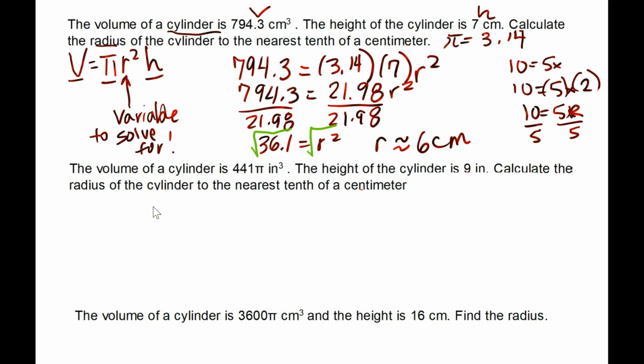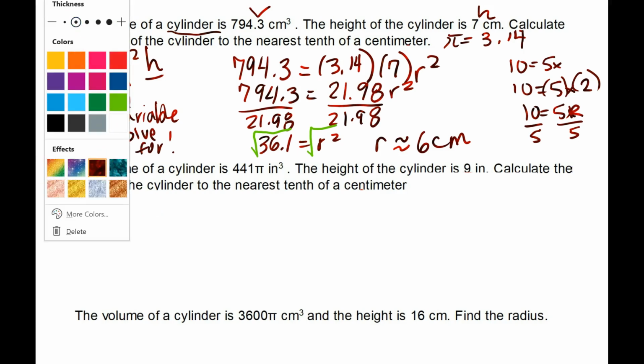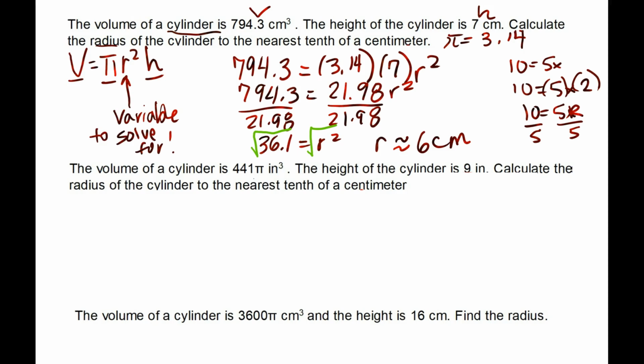Okay, so the volume of the cylinder is 441 pi inches cubed. Y'all, this is in terms of pi. What do we do when it's in terms of pi? Leave it alone. Leave pi alone. Don't mess with it. So the height of the cylinder is 9 inches. Calculate the radius of the cylinder to the nearest tenth of a centimeter.